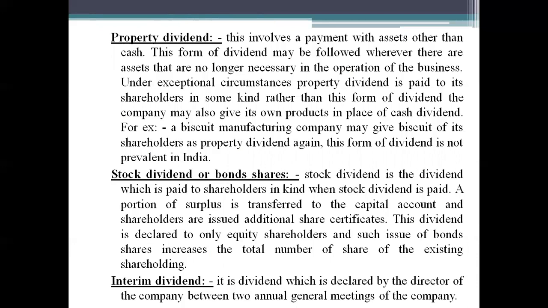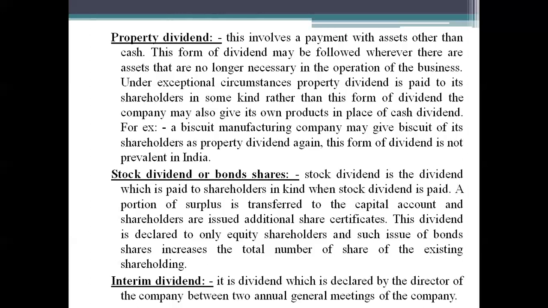Next, stock dividend or bonus shares. The company is going to pay the dividend in the form of shares. Stock dividend is the dividend which is paid to shareholders in kind. When stock dividend is paid, a portion of surplus is transferred to the capital account and shareholders are issued additional share certificates.